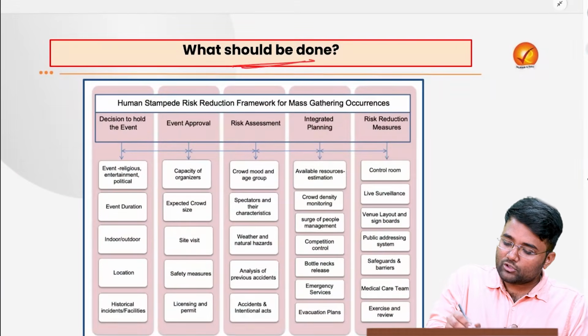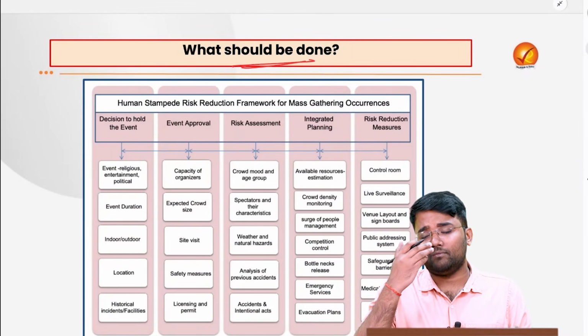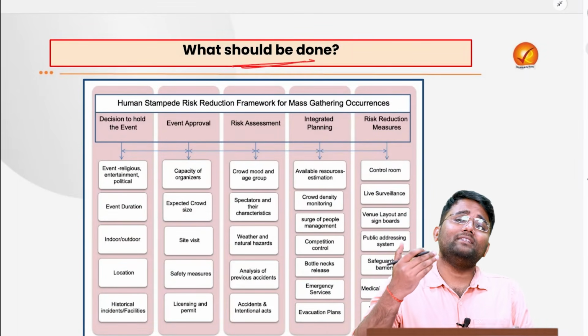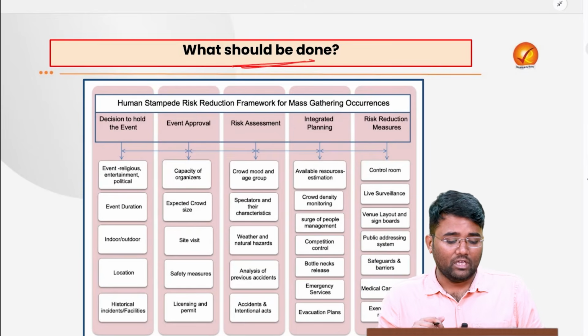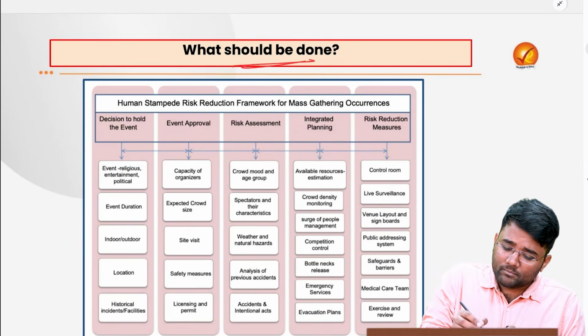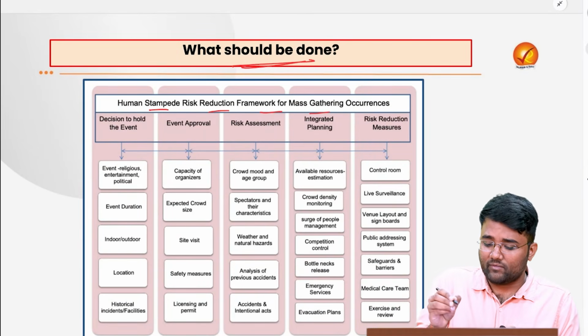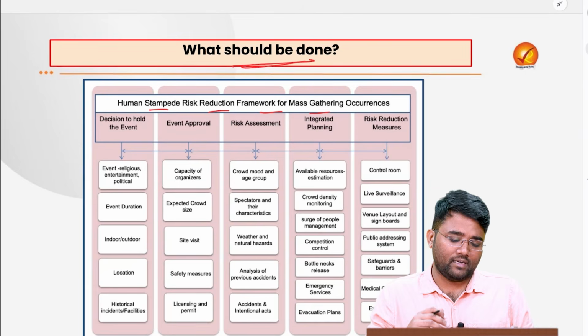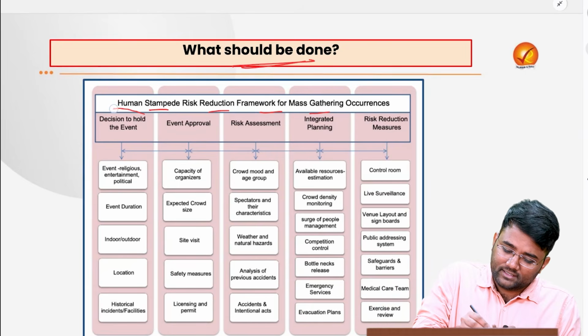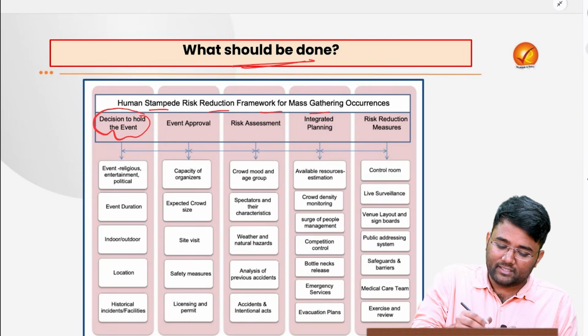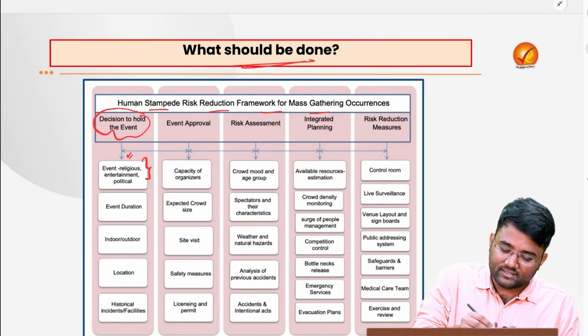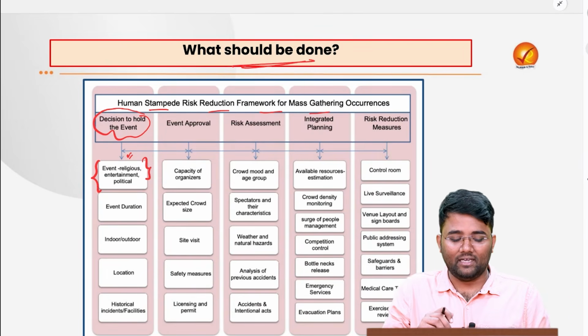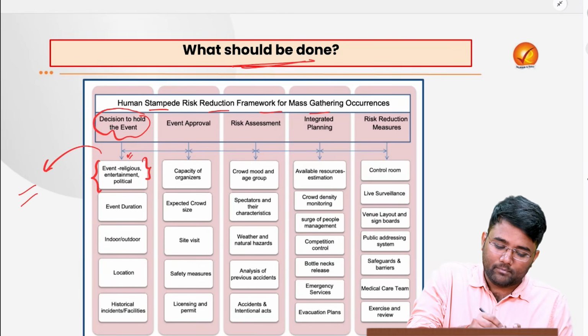Now, what exactly should be done? What is the need of a base with the help of which we can minimize these cases or the loss of lives? For example, the human stampede risk reduction framework for mass gathering occurrences provides that the decision to hold the event should be based on whether the event is religious, entertainment related or political. Accordingly, needs can be planned.